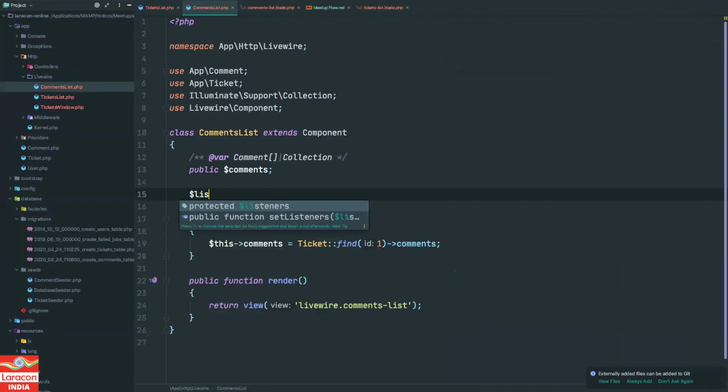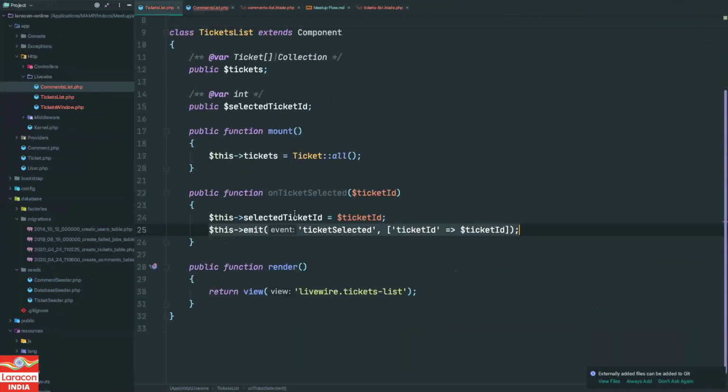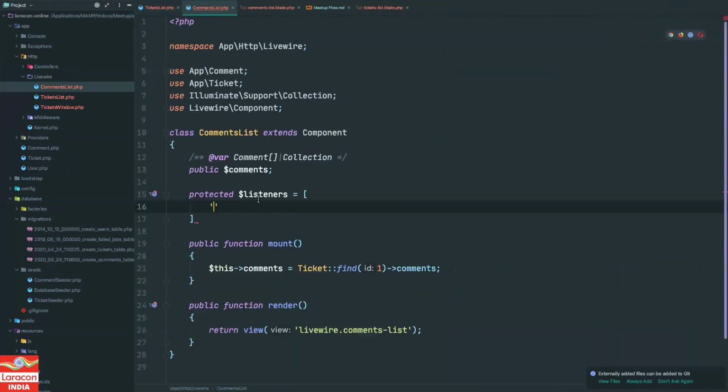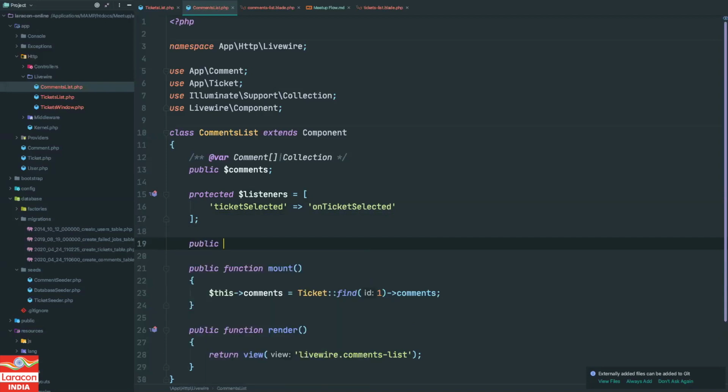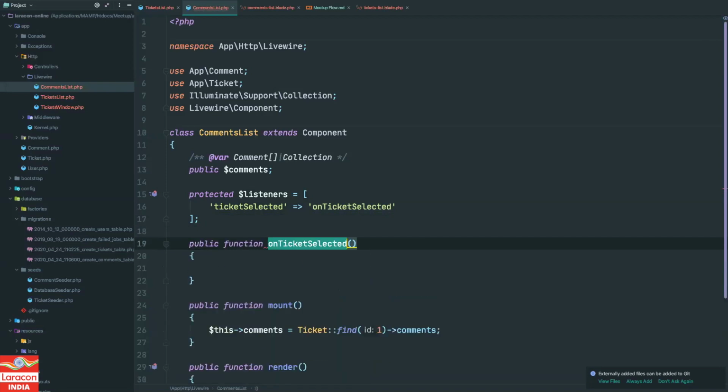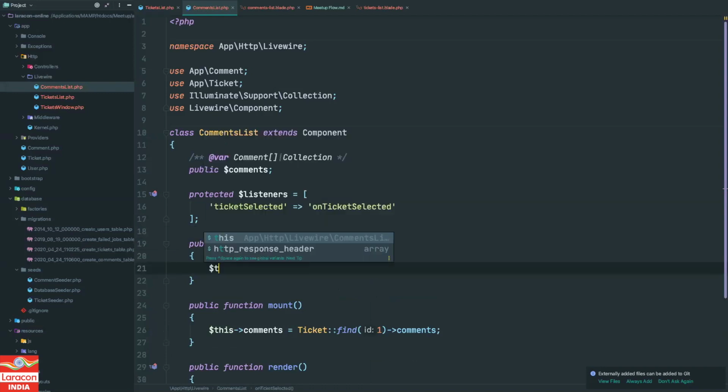I will say listeners is equal to, okay, this is our event name, ticket selected, and I will define a method on ticket selected, right? And I will define this method over here. We will get some params, and that will be the ticket ID, which will be params of ticket ID.